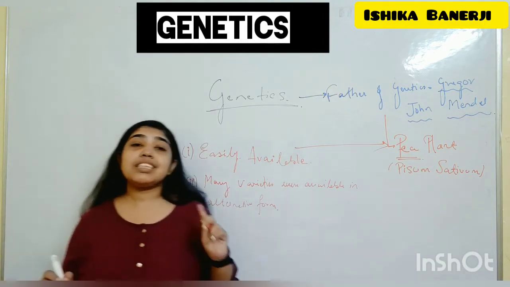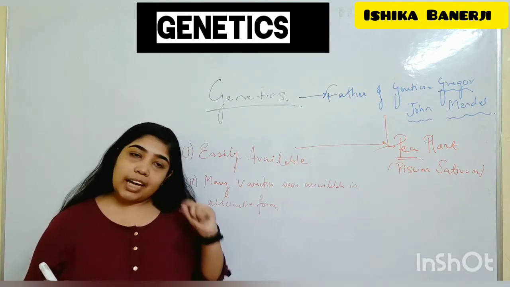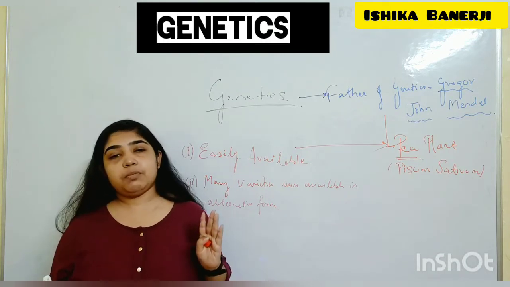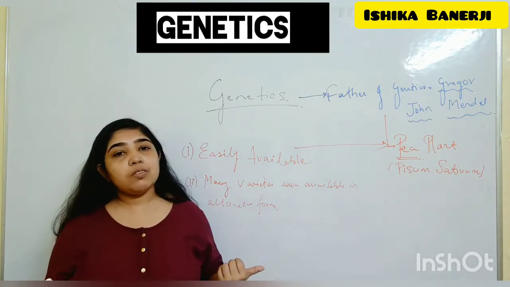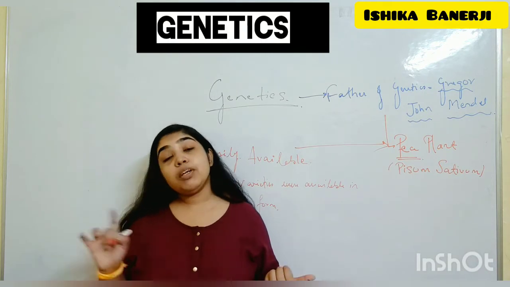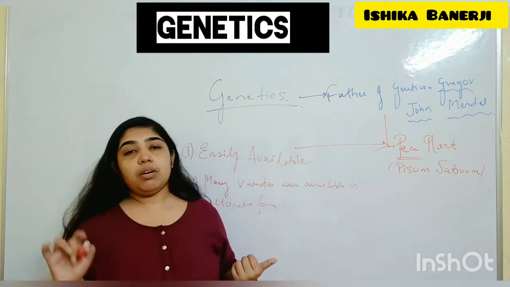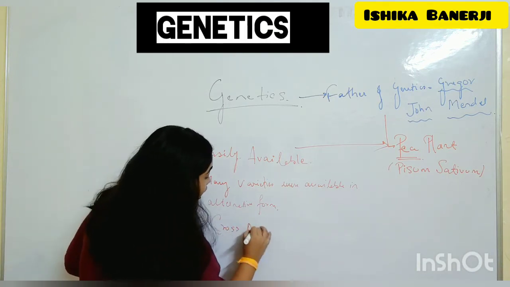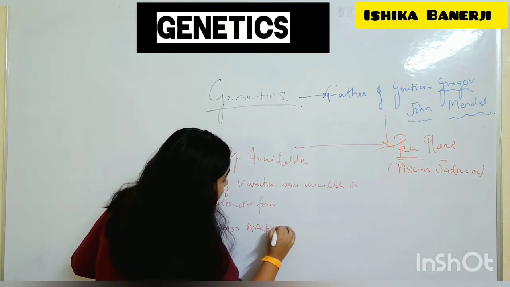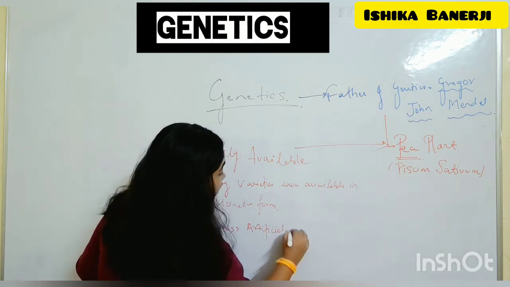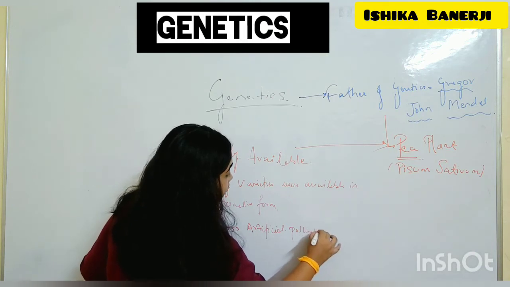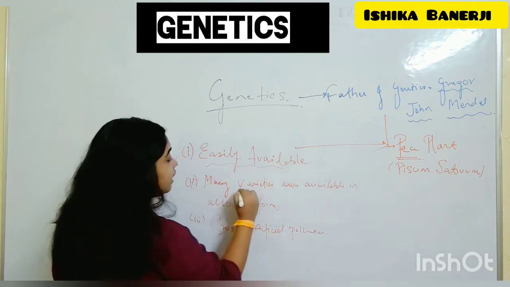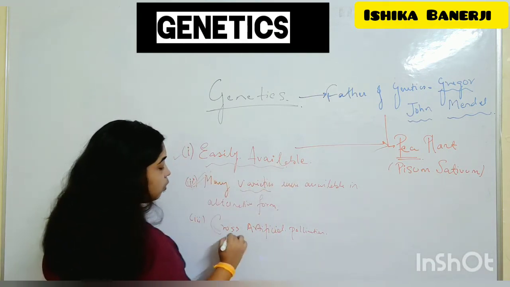And the pea plant was self-pollinating. Generally, the pea plant was self-pollinated, but artificial crossing was also accepted. So that is a very beneficial point. It is basically self-pollinated, but artificial cross pollination was also possible. Okay. So first, easily available, one point. Varieties is a very important point. Remember this: varieties, and also cross pollination.